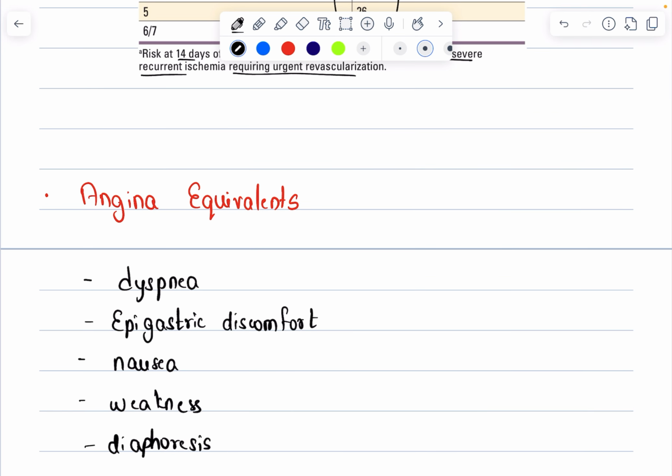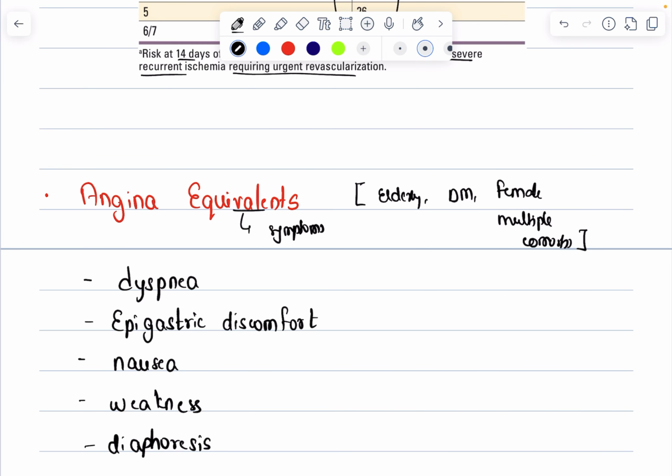This angina equivalent refers to symptoms other than the chest pain. So there is a certain population like the elderly, patients with diabetes, female patients, and patients having multiple comorbidities like CKD. In these patients, the patient could be having myocardial infarction, but they generally present to the emergency not with the symptom of chest pain.